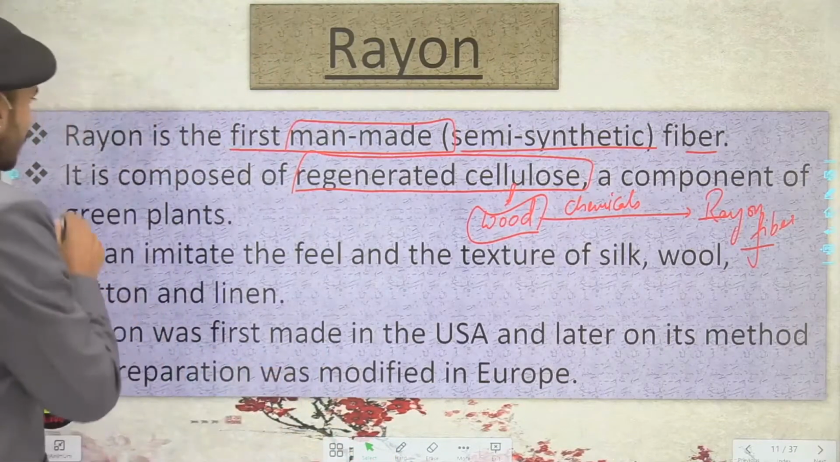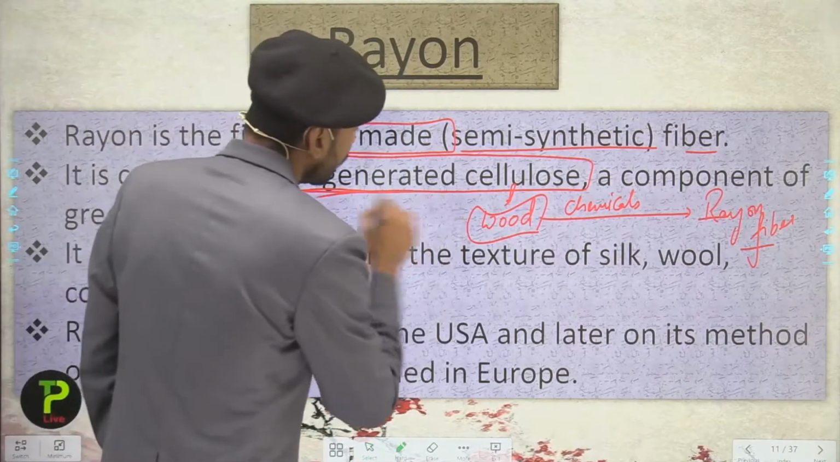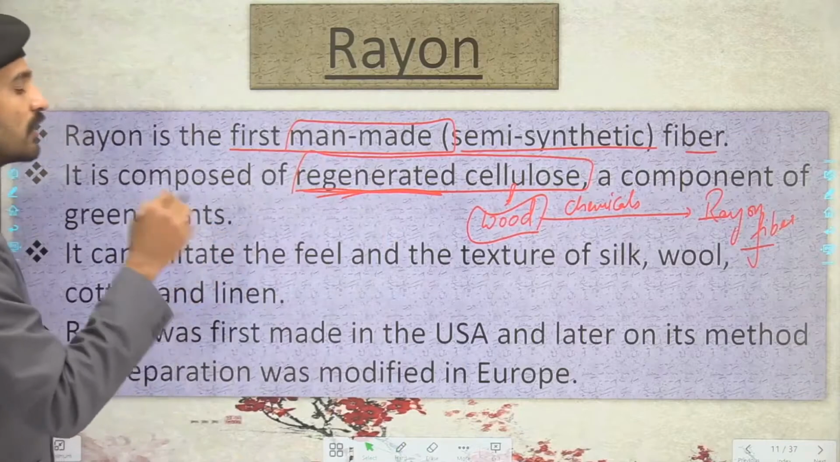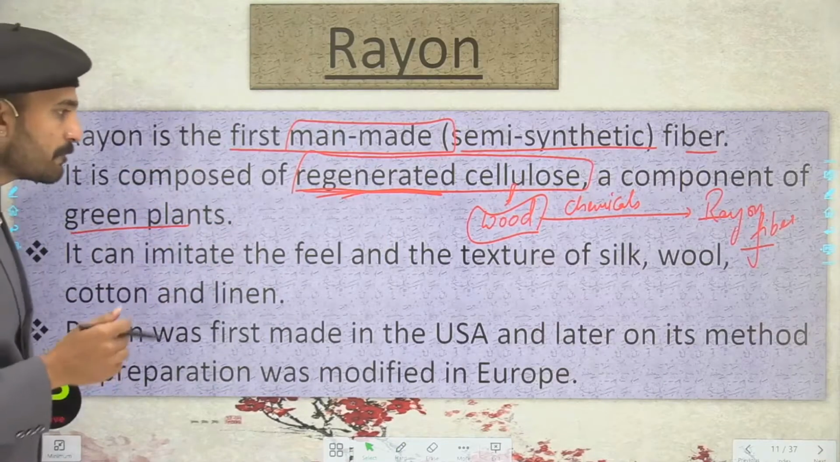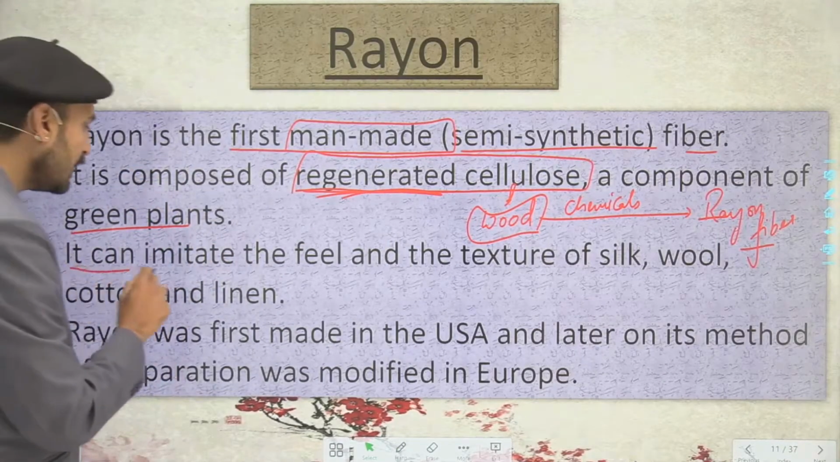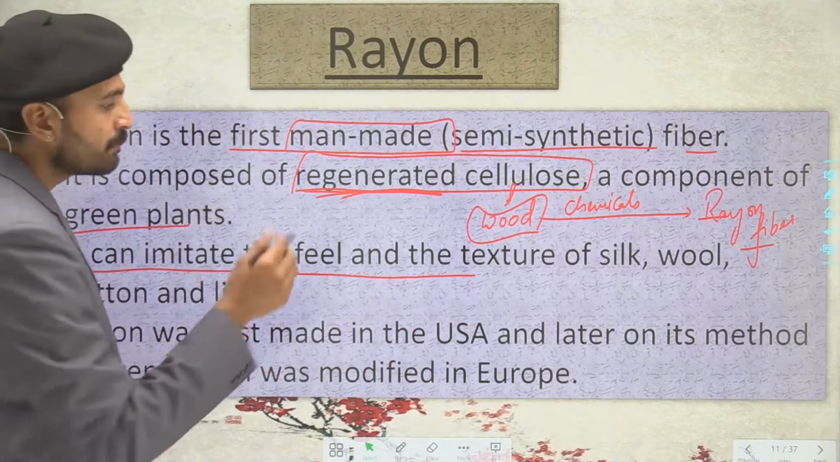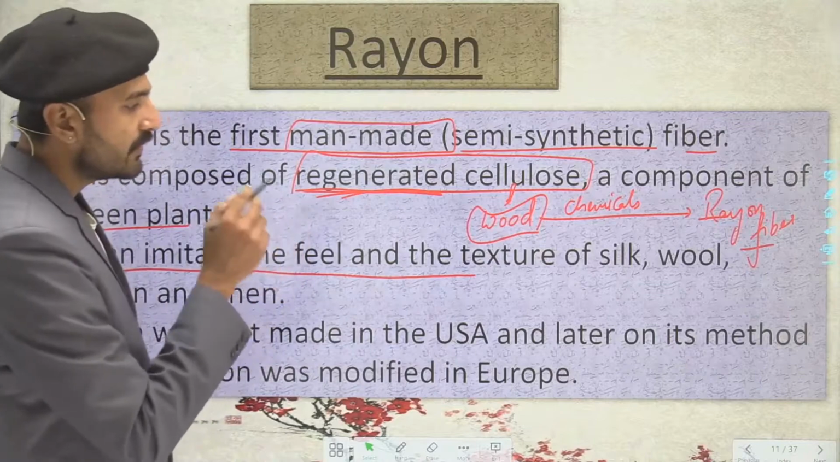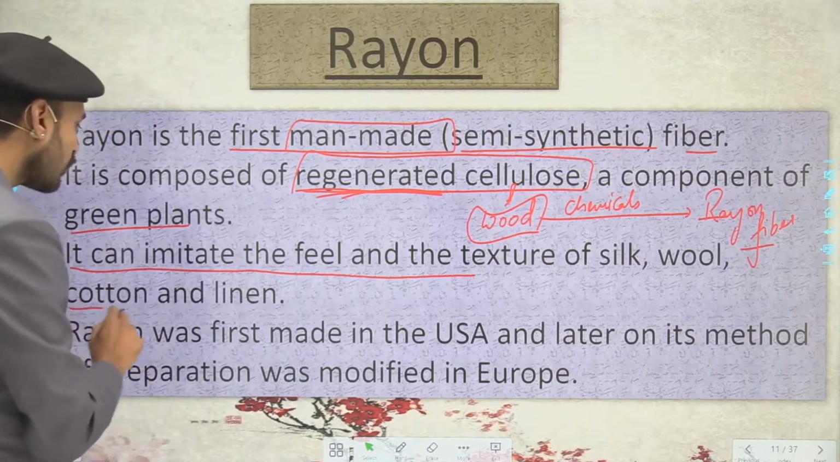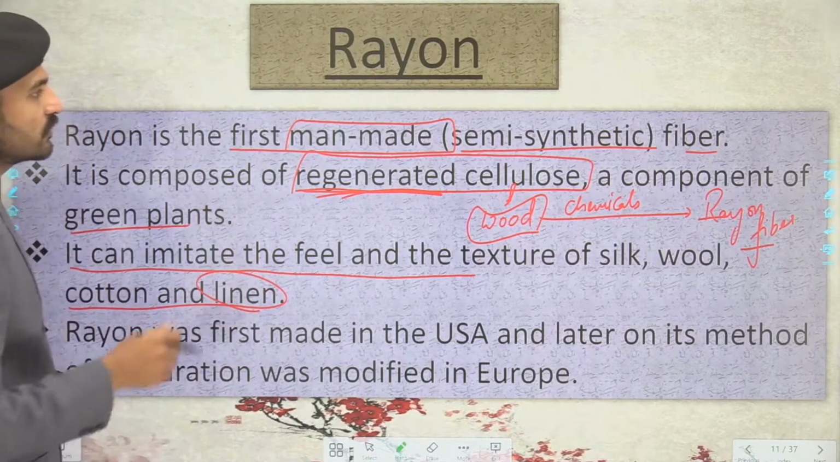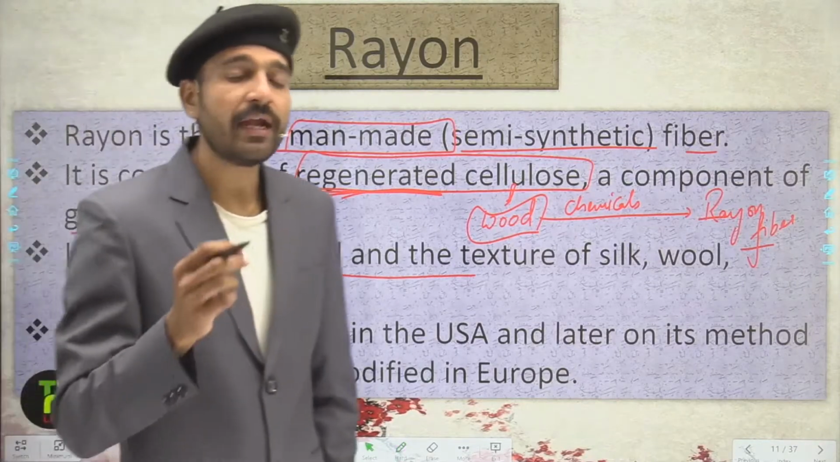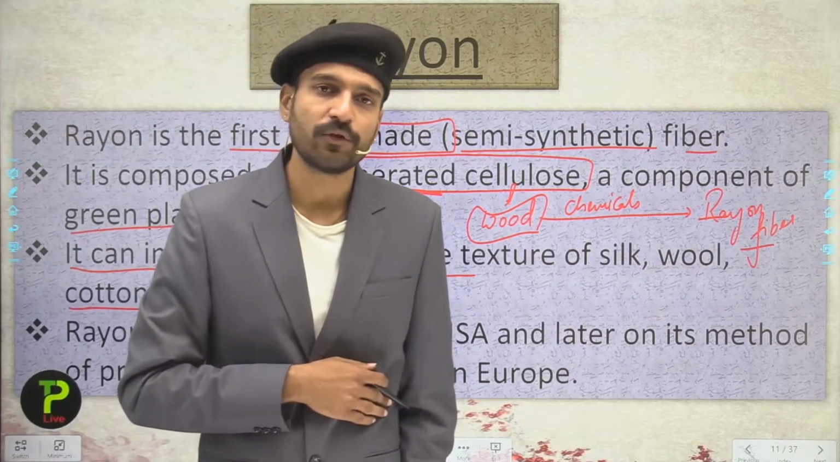So simply reading, it is composed of the regenerated cellulose, a component which is present in the green plants. Now it can imitate the feel and the texture of the silk, as I have already told you students, and it can imitate the texture of silk, wool, cotton and linen. So this is a very good and a cheap fiber as compared to silk.